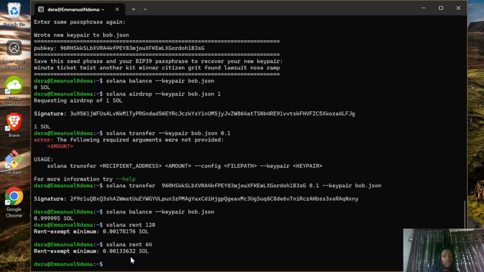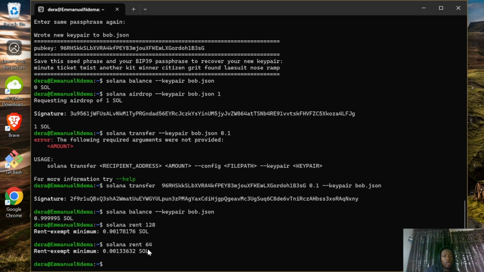So this means that to be rent exempt, an account that will use, say, 64 or 128 bytes of storage, like we saw in the command, will need to have at least 0.0133632 SOL of balance. That could be useful when you want to create new accounts with a static schema, so you can use the exact amount required to exempt that storage.